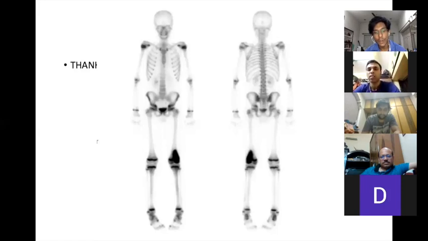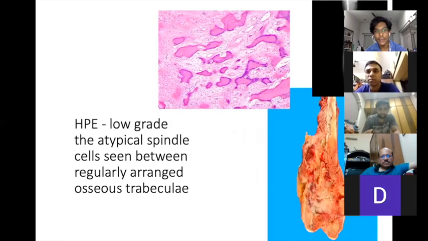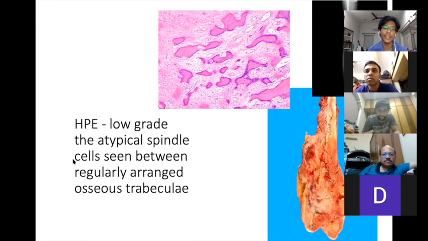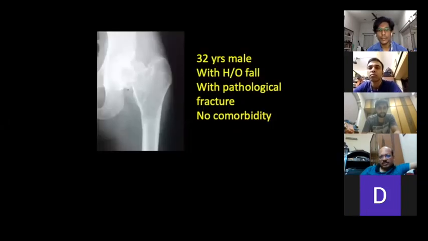Still, she just noticed it. We got her PET scan done. It was only confined to the knee itself. Nothing else. So we got our biopsy. Excision was done, and histopathology came out to be a low-grade atypical spindle cell lesion with regularly arranged osseous trabeculae. Diagnosis: parosteal osteosarcoma. Exactly.